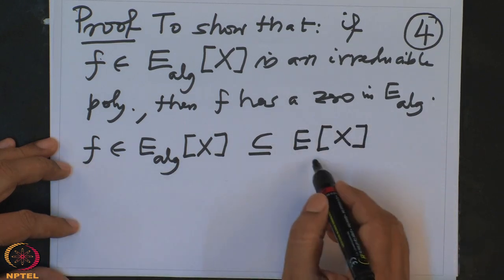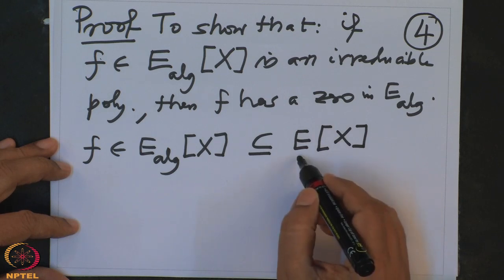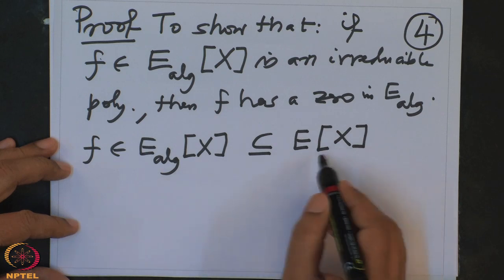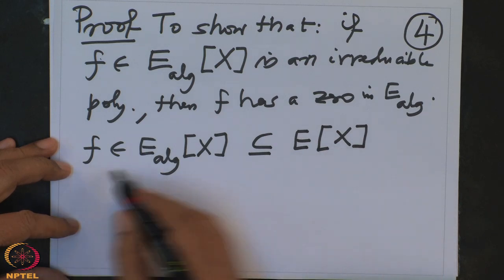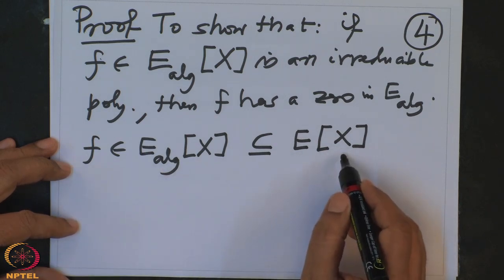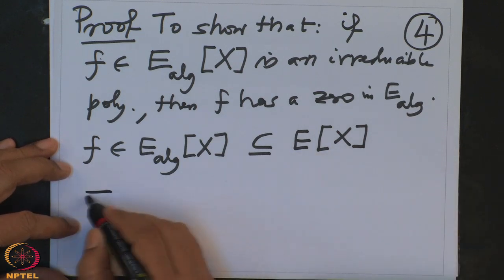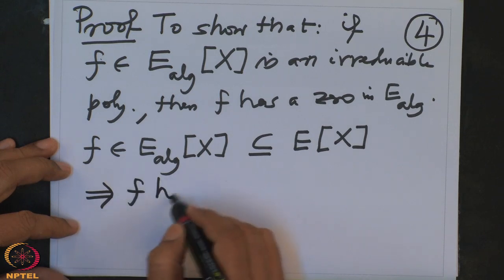So f is a polynomial in E[x], and E is algebraically closed. f may or may not be irreducible in E[x] because we are taking it over a bigger field, but in any case this polynomial will have a zero in E because E is algebraically closed.